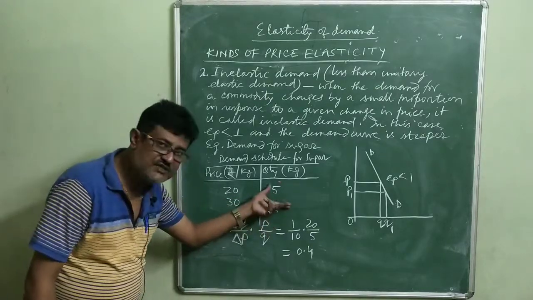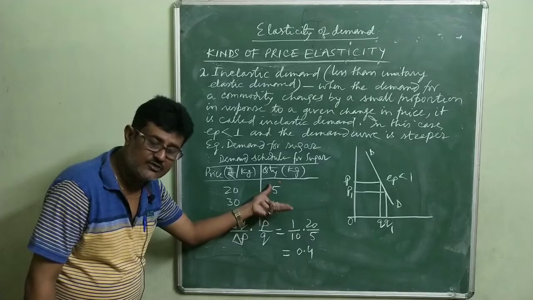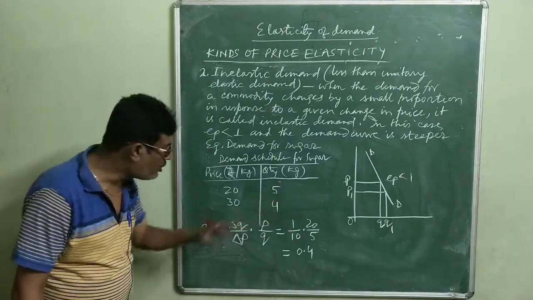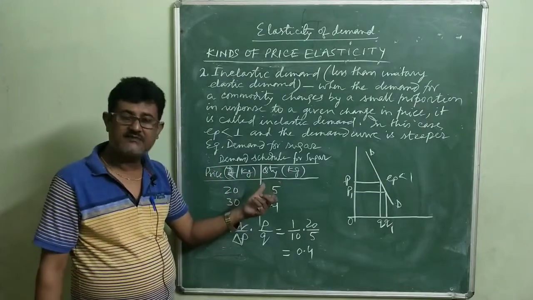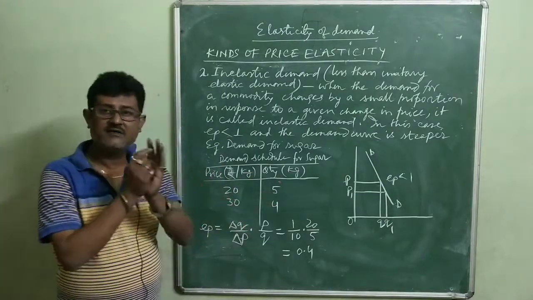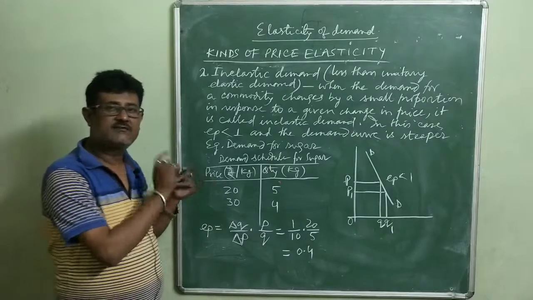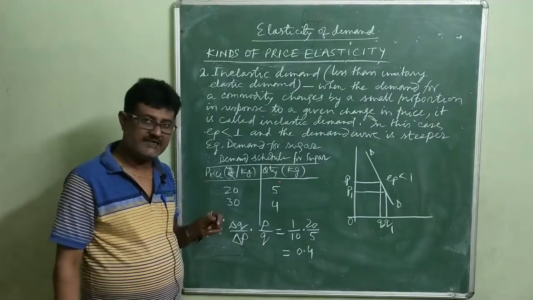But the relative change in quantity demanded brought about by the change in price is insignificant. Insignificant means it changes by a very small proportion in response to a given change in price.